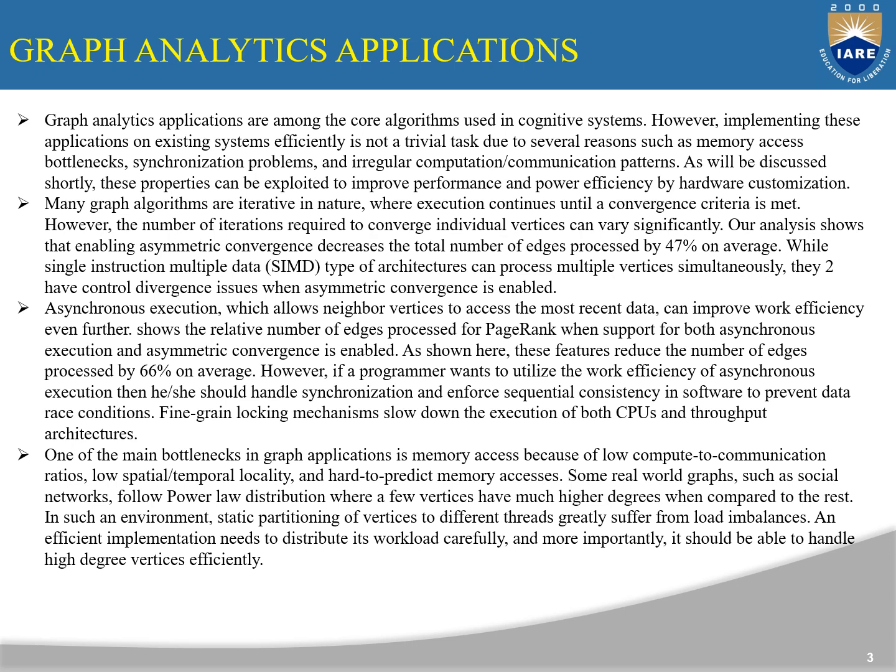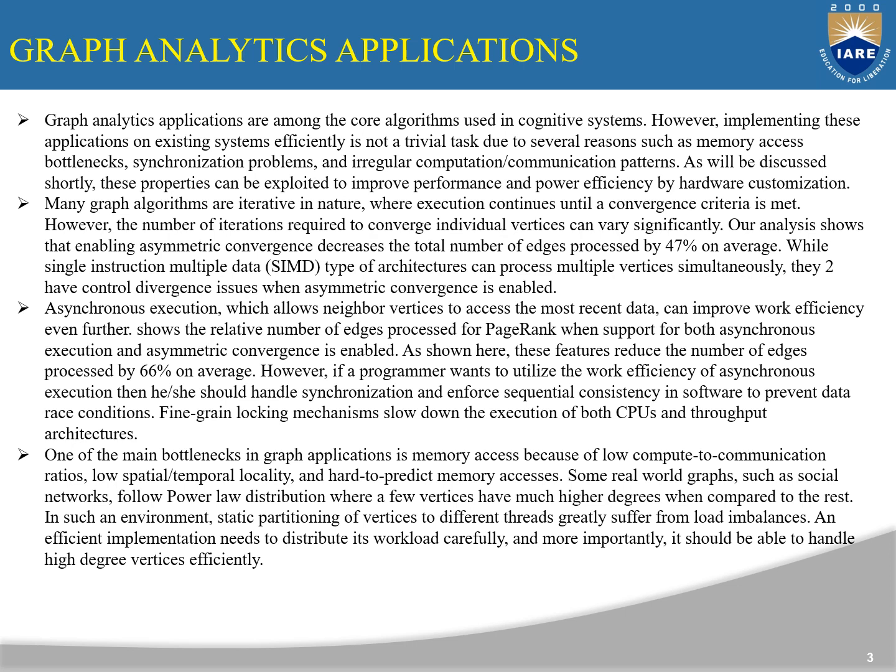Many graph algorithms are iterative in nature, where execution continues until a convergence criterion is met. However, the number of iterations required to converge can differ significantly for individual vertices. Our analysis shows that enabling asymmetric convergence decreases the total number of edges processed by 47% on average, while single instruction multiple data type architectures can process multiple vertices simultaneously, but they too have control divergence issues.